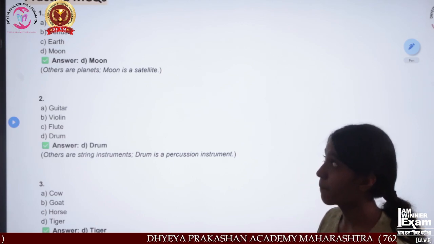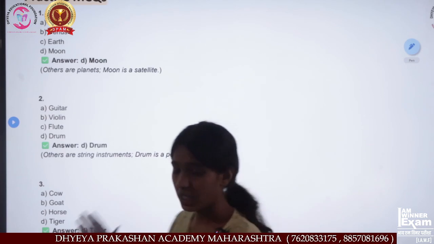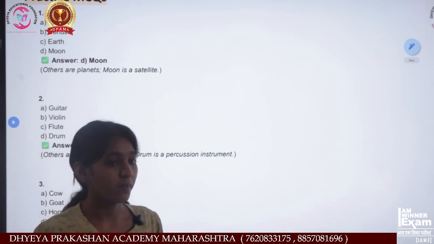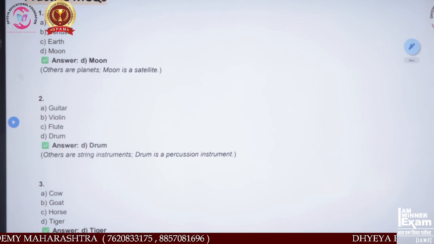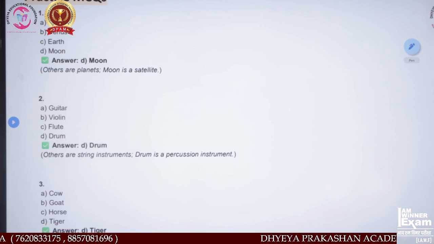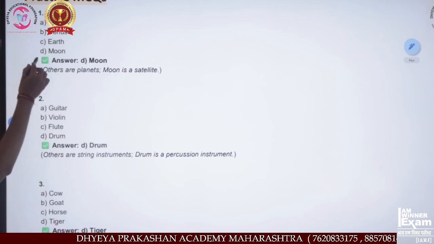As you can see, Mercury, Venus, and Earth are planets, but the Moon is not a planet. It is a satellite. The Moon is a satellite of Earth. Remember this. The others are all planets, but the Moon is a satellite, and option D is the odd one out.